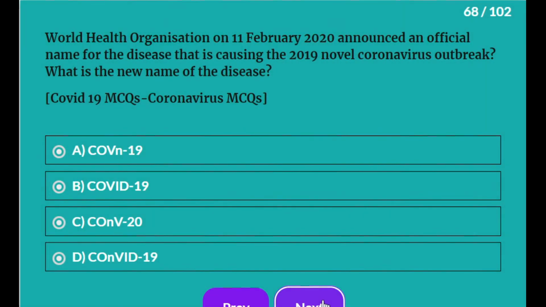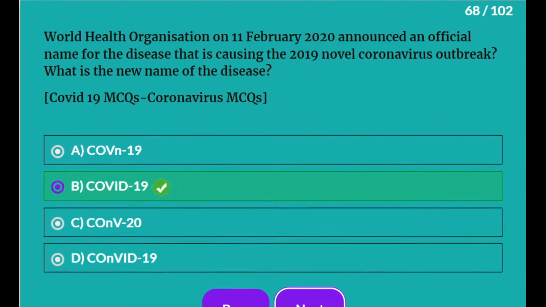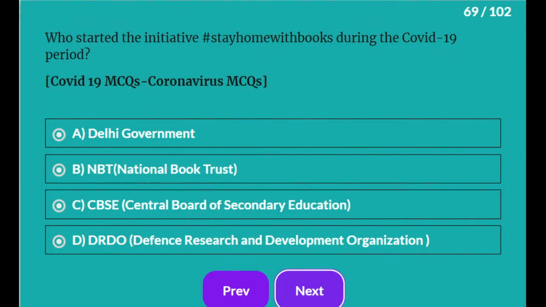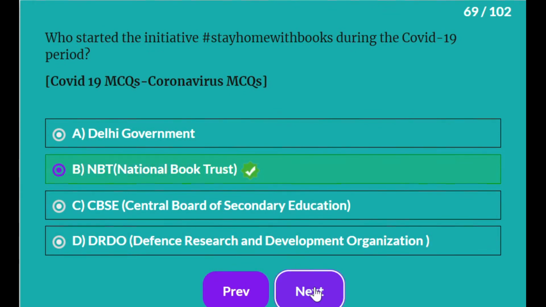World Health Organization on 11 February 2020 announced an official name for the disease that is causing 2019 novel coronavirus outbreak. What is the new name of the disease? It is COVID-19. Who started the initiative #StayHomeWithBooks during COVID-19 period? It is the National Book Trust.